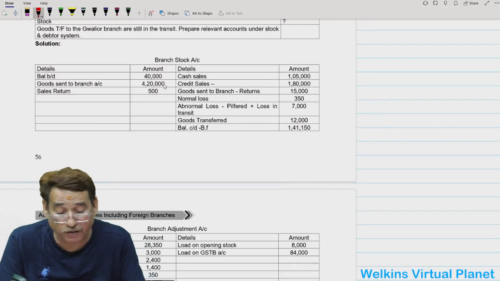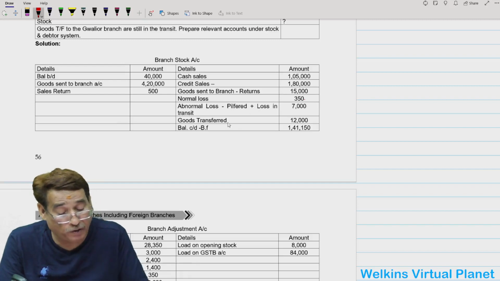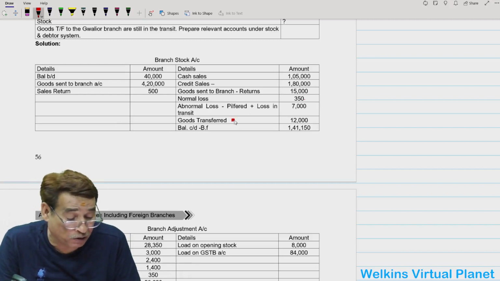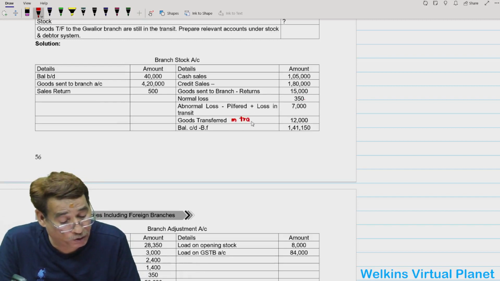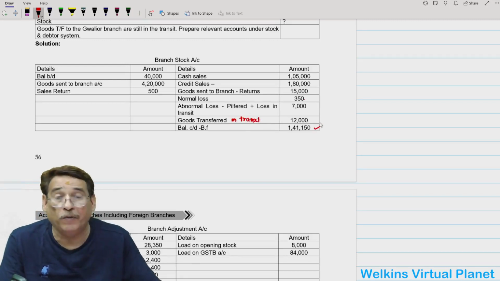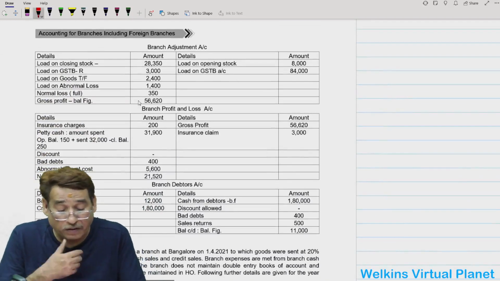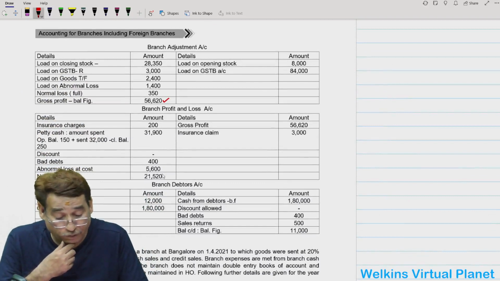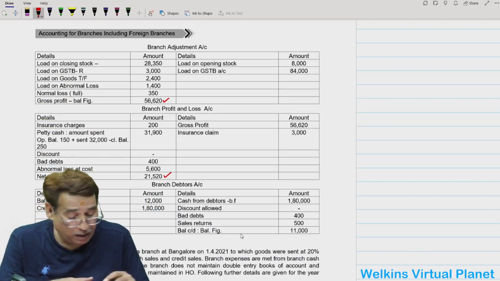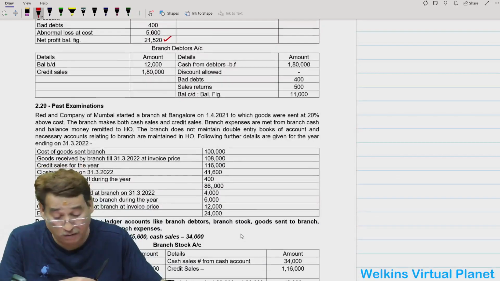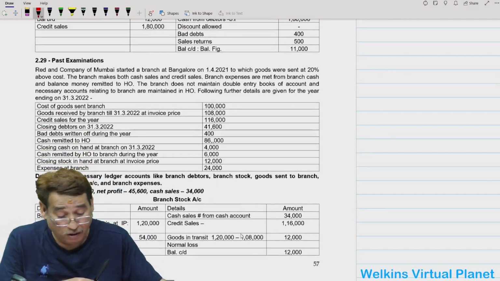Opening stock 40,000, goods sent 4,20,000, sales return is given, cash and credit sales, goods sent to branch returns, normal loss is there, abnormal loss 3,000 plus 4,000, 7,000. Goods transferred, you write here in transit also, because those goods which you have transferred are still in transit. Your balancing figure will be this much. You can manage this question, isn't it? And this is your branch adjustment account. This is what we call gross profit. Finally, your net profit. And I think this question is quite manageable.